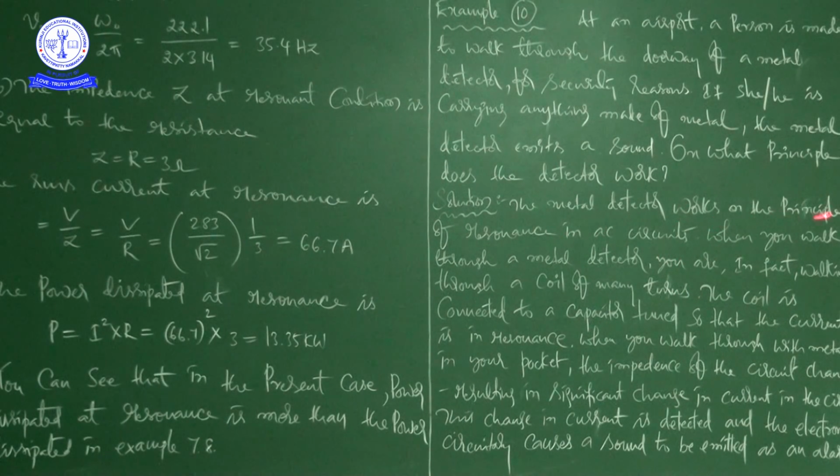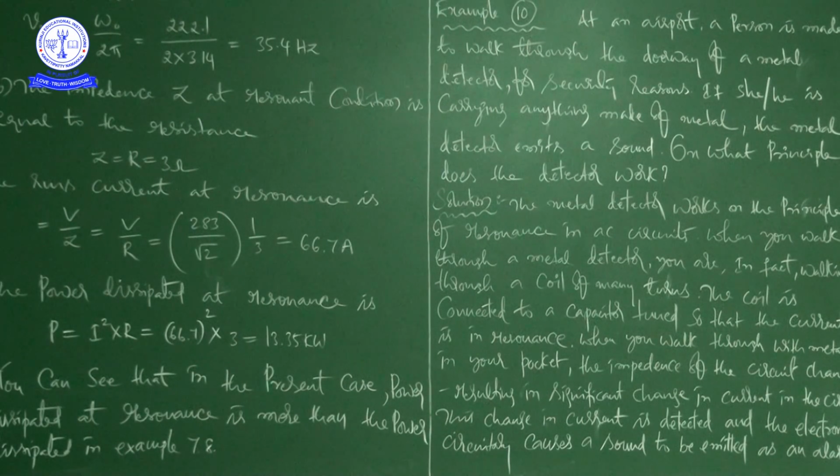When you walk through a metal detector, you are in fact walking through a coil of many turns.